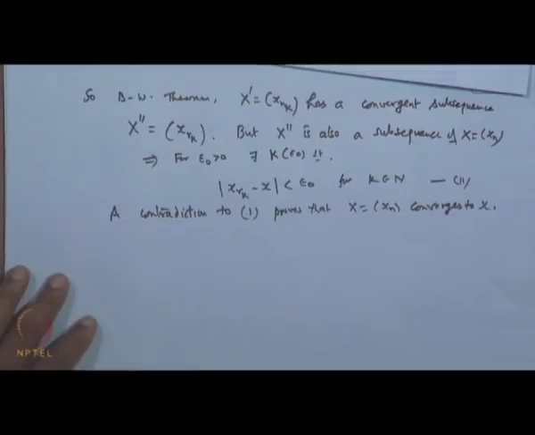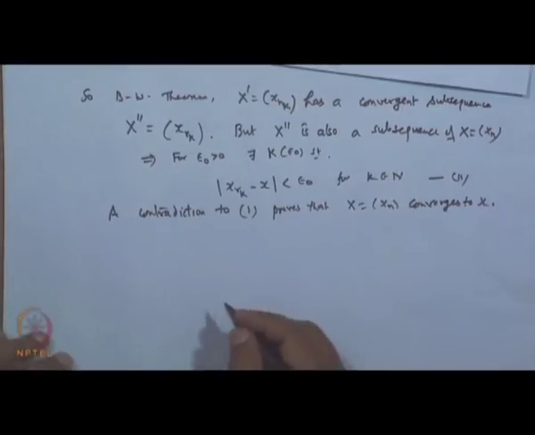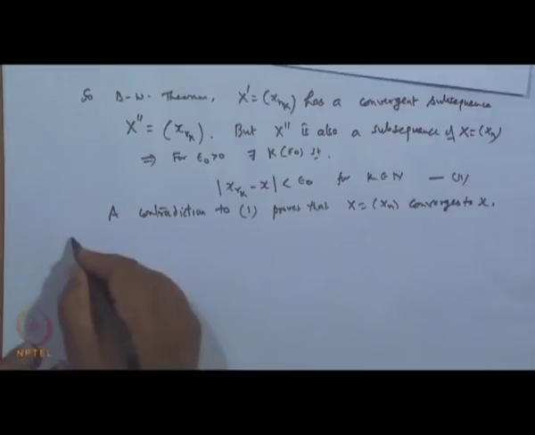Now, let us come to the Cauchy convergence criteria.